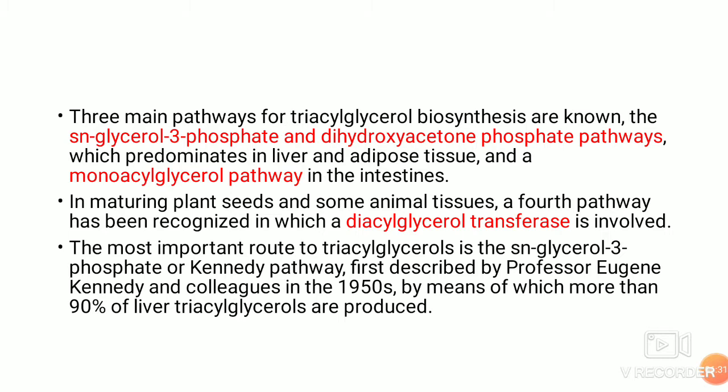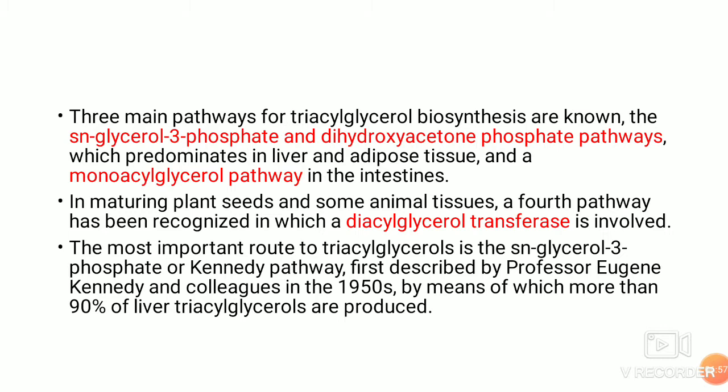There is also one more pathway in maturing plant seeds and some animal tissue. The 4th pathway has been recognized, which uses the enzyme diacylglycerol transferase. We'll see how it is carrying out the synthesis of triacylglycerol. The most important route to synthesize triacylglycerols is the glycerol 3-phosphate pathway, or the Kennedy pathway.